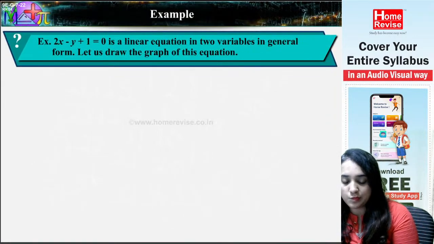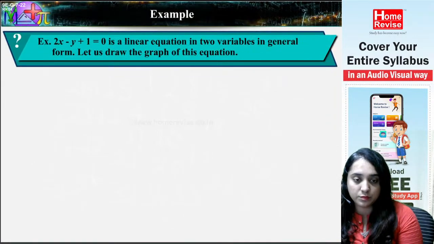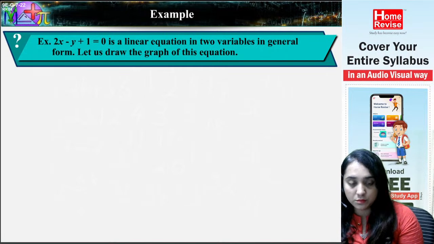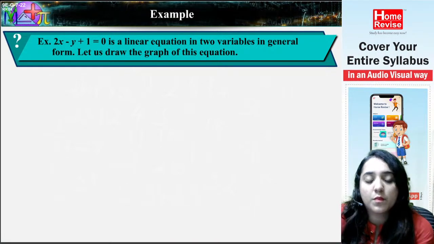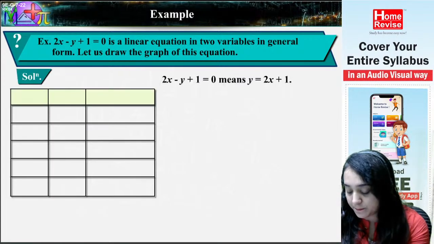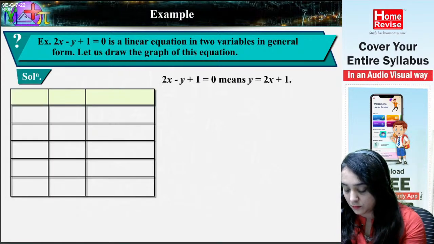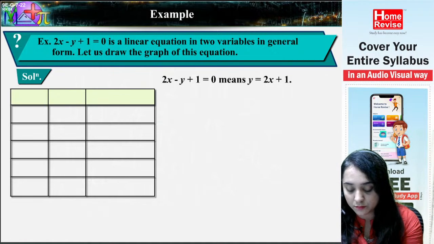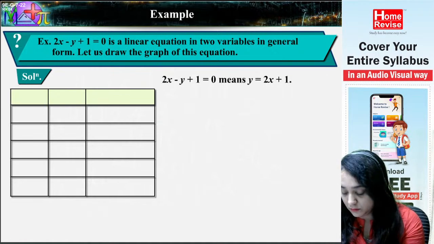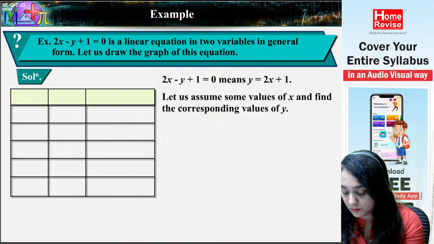Example: 2x minus y plus 1 is equal to 0 is a linear equation in two variables in general form. Let us draw the graph of this equation. Solution: 2x minus y plus 1 is equal to 0 means y is equal to 2x plus 1. Let us assume some values of x and find the corresponding values of y.